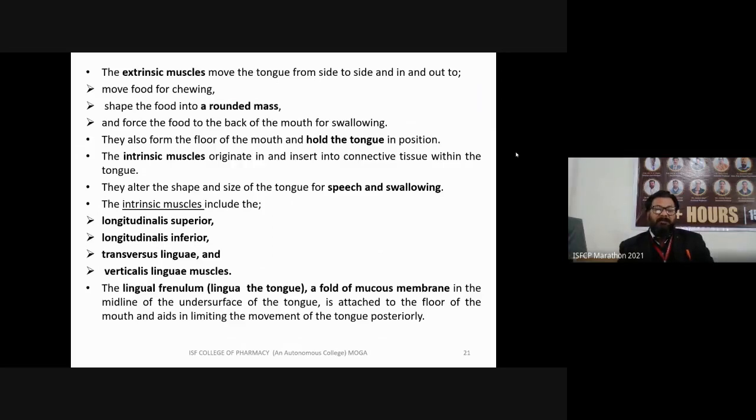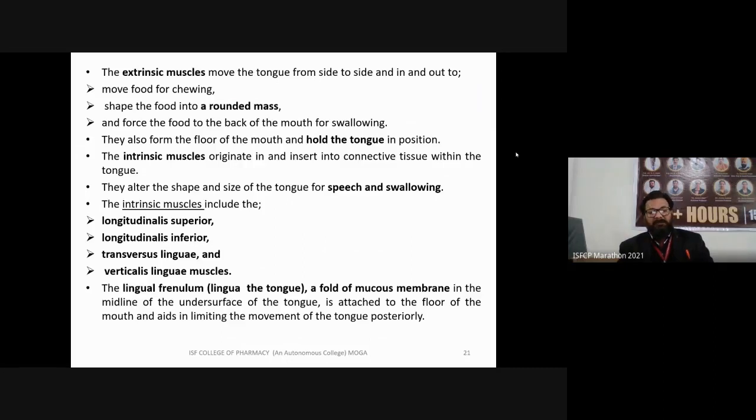Those intrinsic muscles are longitudinalis superior, longitudinalis inferior, transversus linguae, and verticalis linguae muscles. These are four intrinsic muscles which are responsible for attachment with extrinsic muscles and also for the process of speech and swallowing.